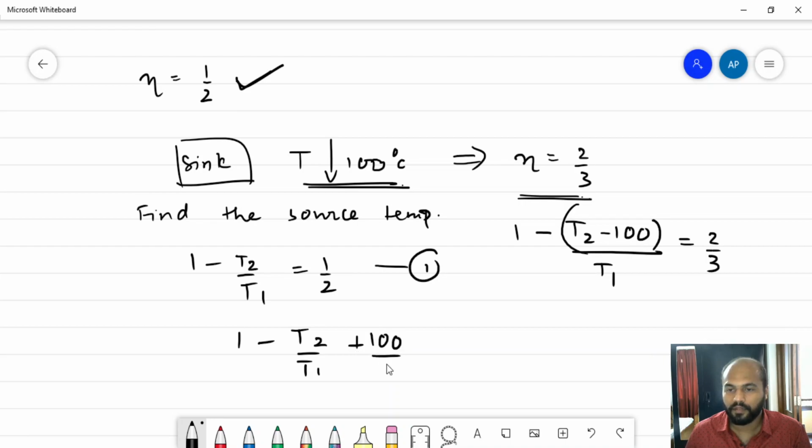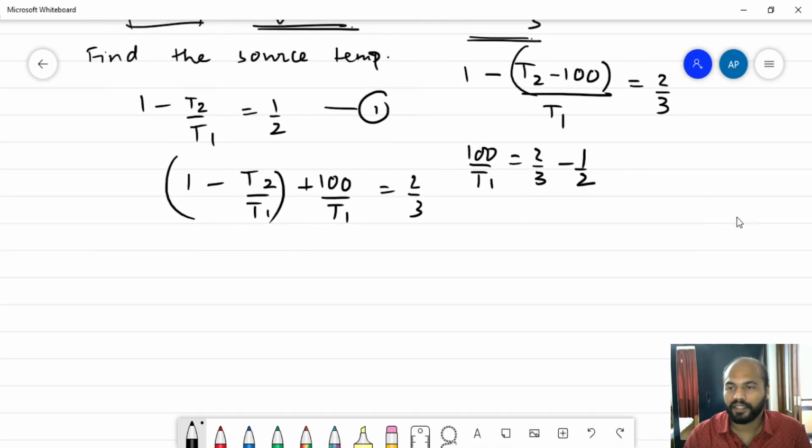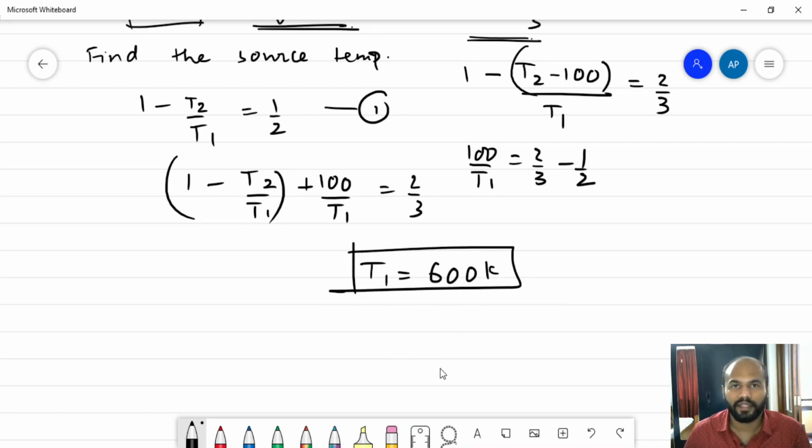So this becomes 100 by T1 is equal to 2 by 3 minus half, which we then get as 4 minus 3, that is 1 by 6. So T1 finally is 600 Kelvin. So the temperature of the source initially was 600 Kelvin. That is the answer to this question.